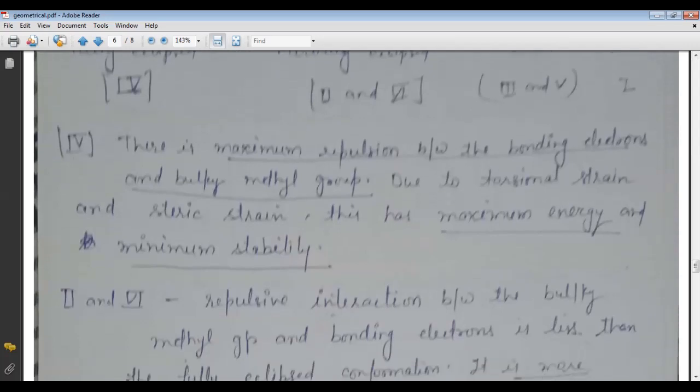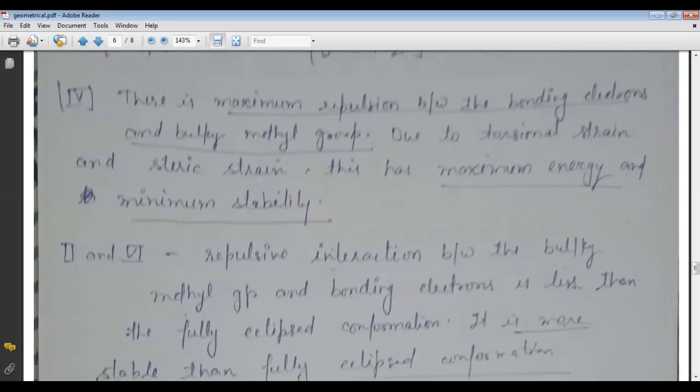So there is the maximum repulsion between the bonding electrons and the bulky methyl group. I repeat again, because the two methyl groups come close to each other, there is the maximum repulsion between the bonding electrons and the bulky methyl group. Due to the torsional strain or the steric strain, this has the maximum energy and the minimum stability.